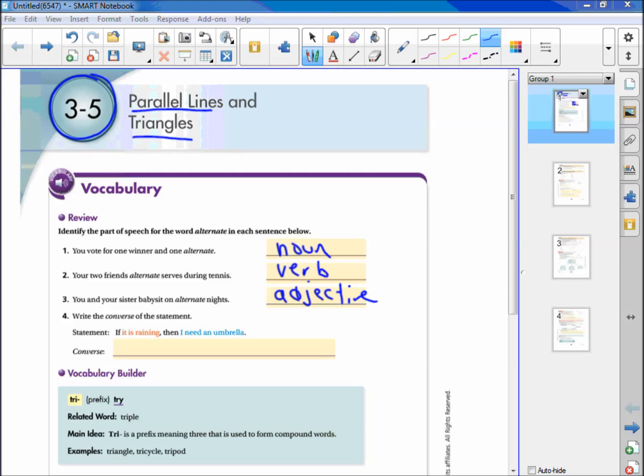Write the converse of this statement. If it is raining, then I need an umbrella. The converse is, if I need an umbrella, then it is raining.